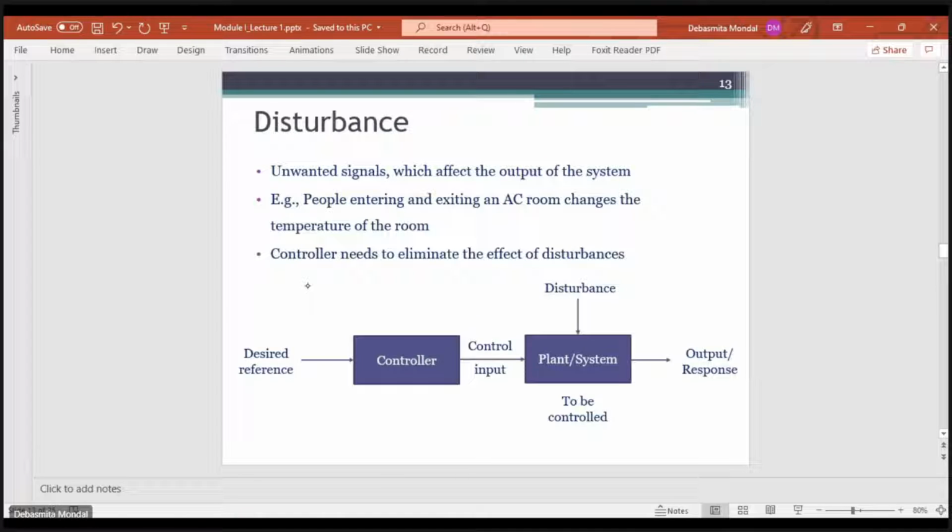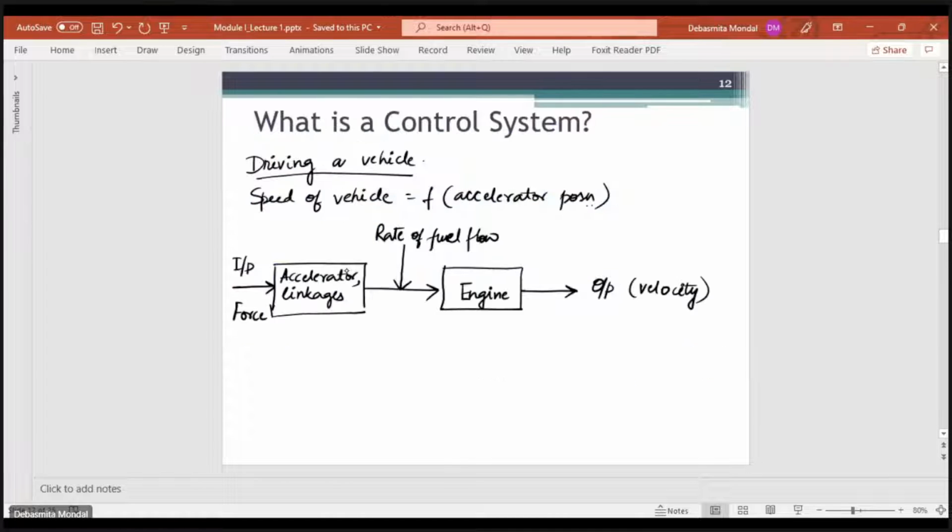Now let us see. In this case, let's say you want to achieve a speed of 50 kilometers per hour. You know the speed that you need to achieve, and you know that if you apply some X amount of pressure on the accelerator pedal, that will result in an output velocity of 50 kilometers per hour. If you keep this pressure constant, then ideally the velocity of the car will be maintained at 50 kilometers per hour.